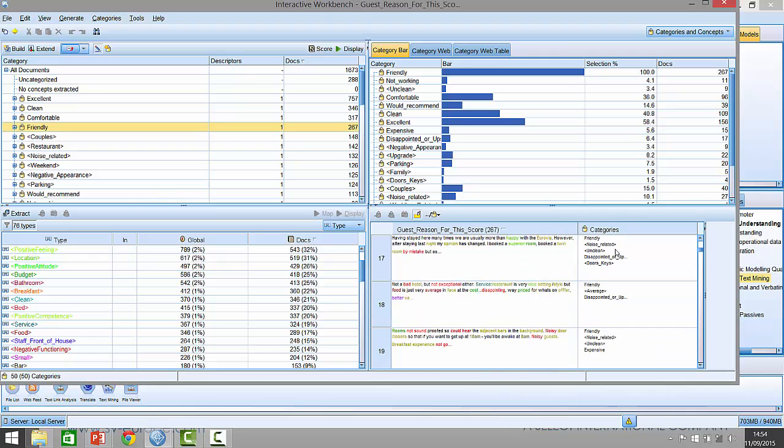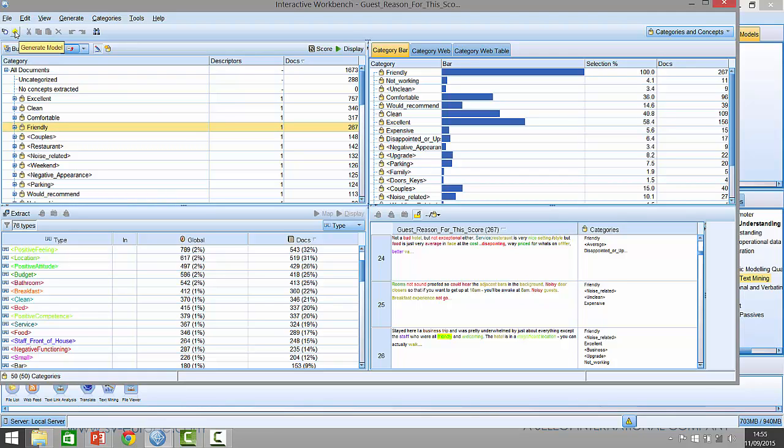And here are the other categories that people are talking about, whether or not it's friendly, noise related, unclean, disappointed, doors and keys, and so on and so on. So we're kind of categorizing the data here. And one of the things we might be able to do is to find relationships between these categories. But to do so, it makes sense for us to create what's called a text mining or text analytics model.